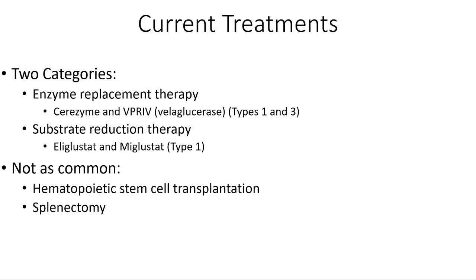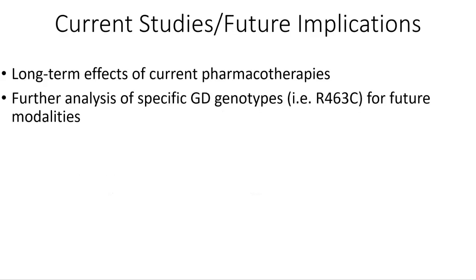prolonged life expectancy. As far as current studies and future implications for Gaucher disease, there are several papers now that are looking at the long-term effects of the current pharmacotherapies, such as for the enzyme replacement therapies as well as these substrate reduction therapies.